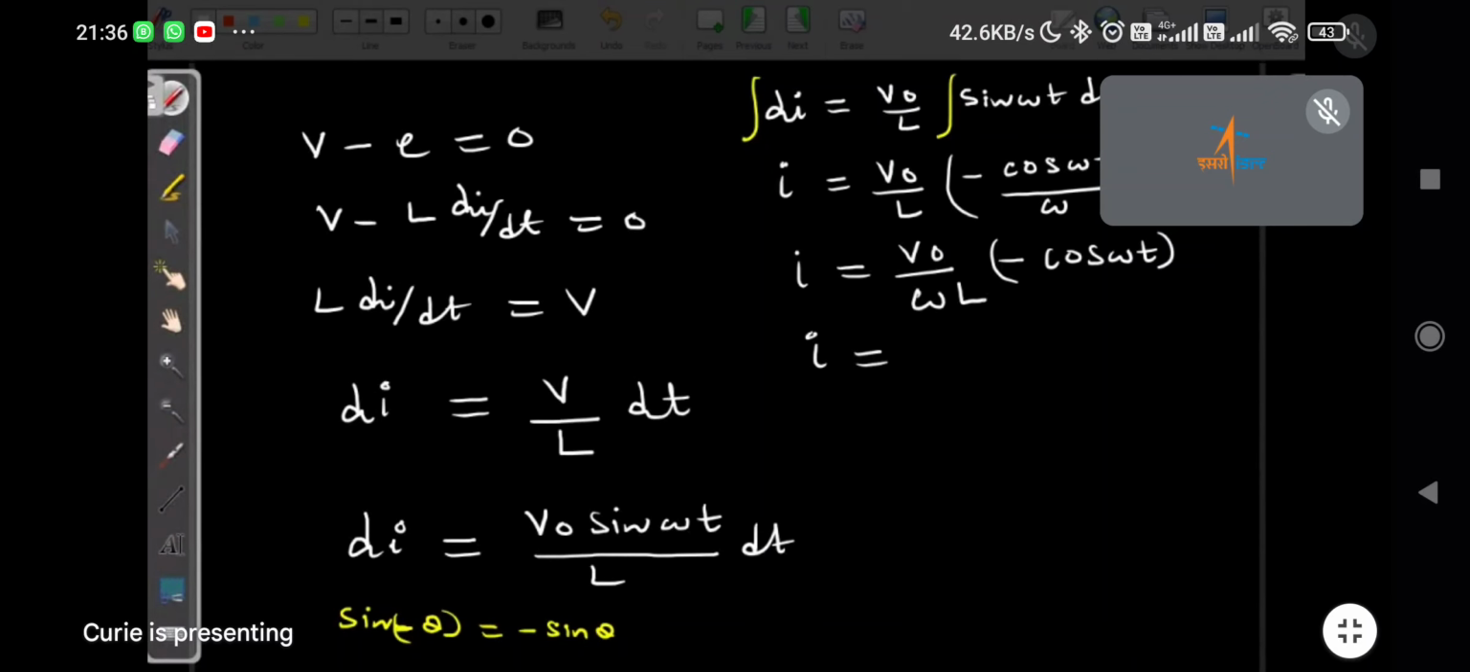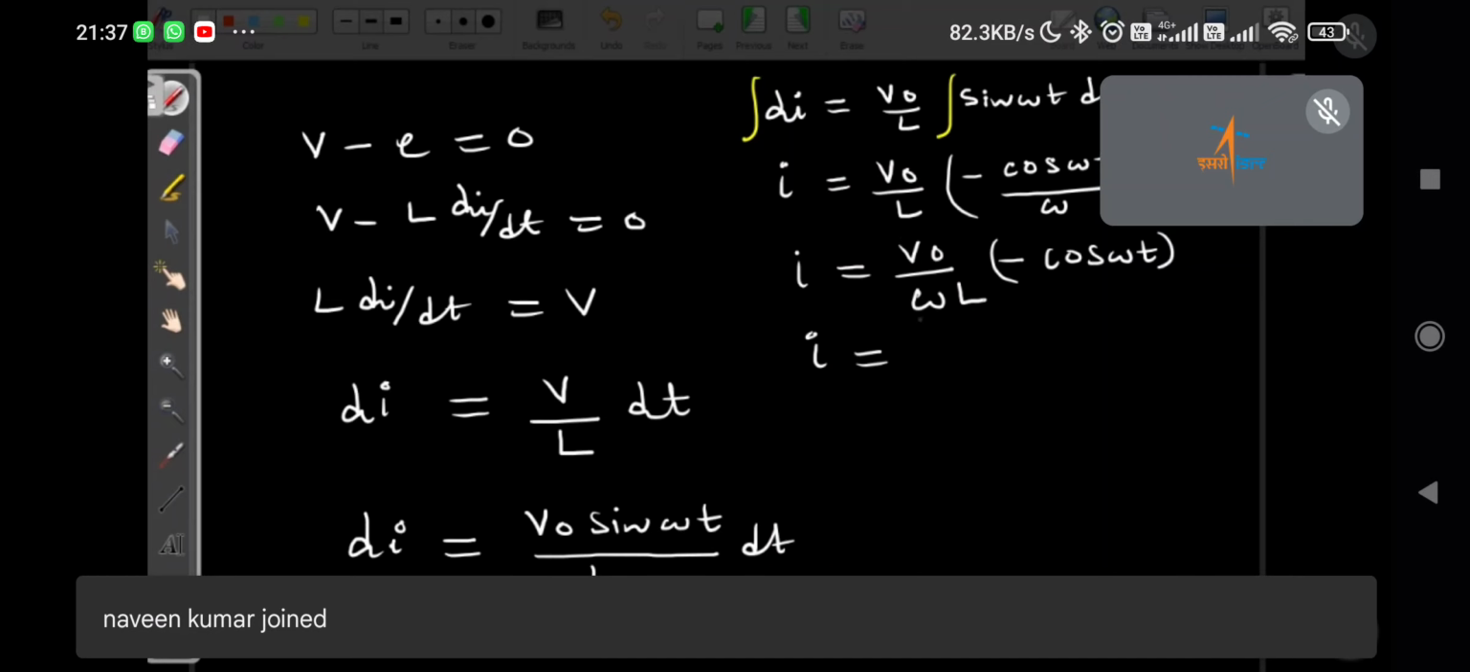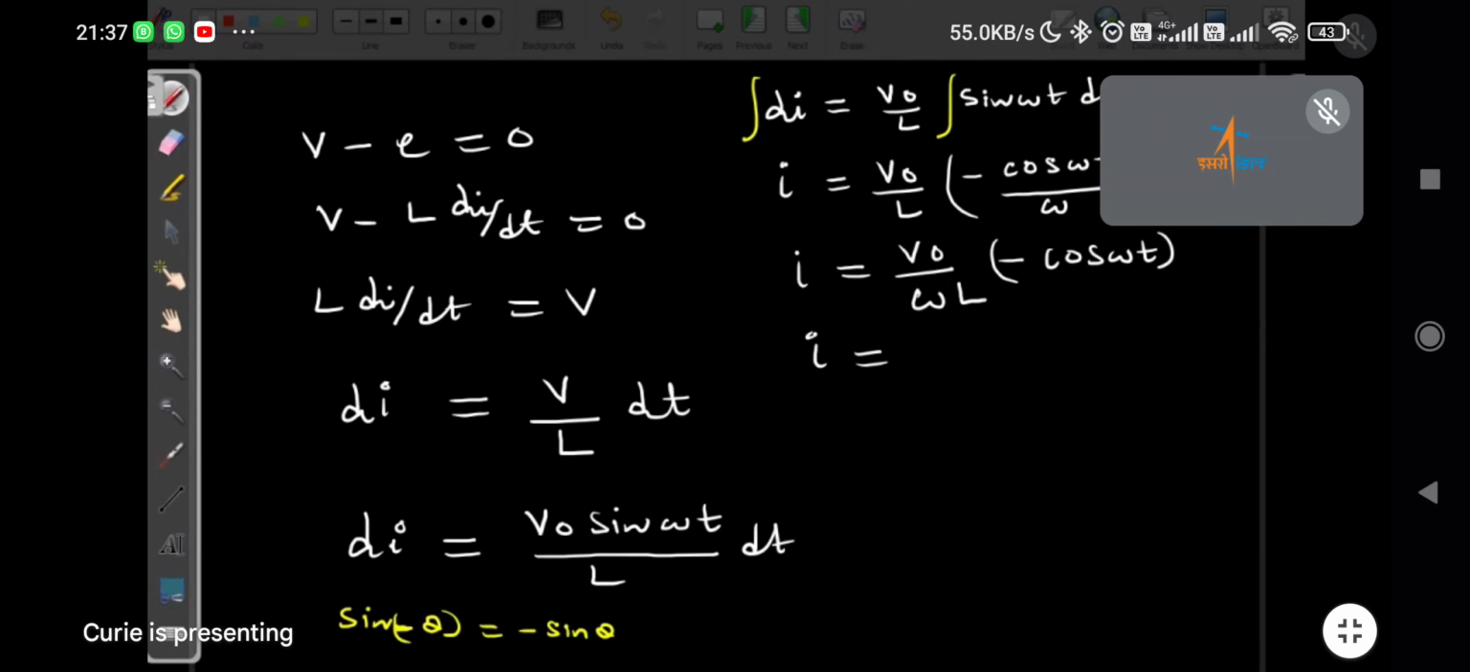What is the unit of inductive reactance? Akhil, are you there? Yes, sir. Akhil, this V naught upon omega L, omega L is what? 2 pi f L. It is the inductive reactance. What is the unit of inductive reactance? Ohm. So in V upon, we have a resistance quantity in the denominator.